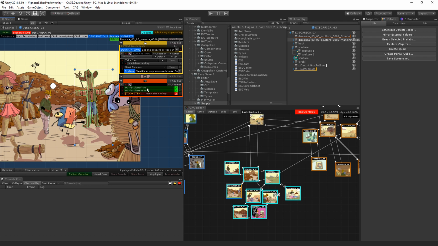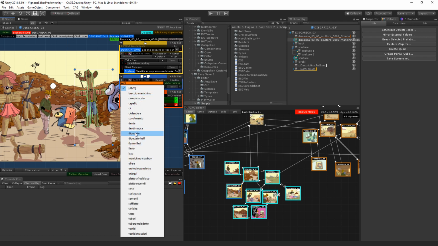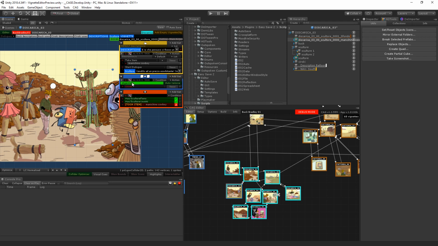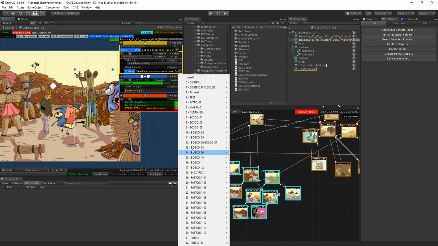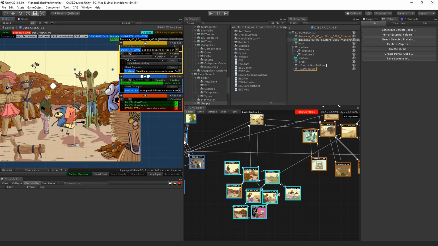Then we can choose based on what variables this item is visible. We can also decide to, for example, allow it to be combined with inventory items, and if that happens, we start a dialogue and do something about it, and things like that.